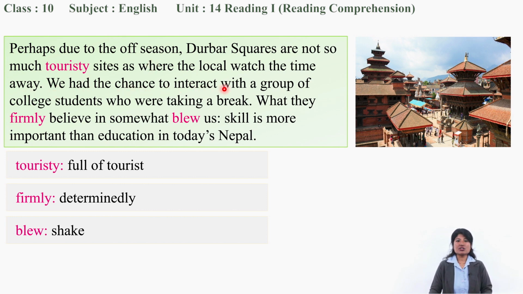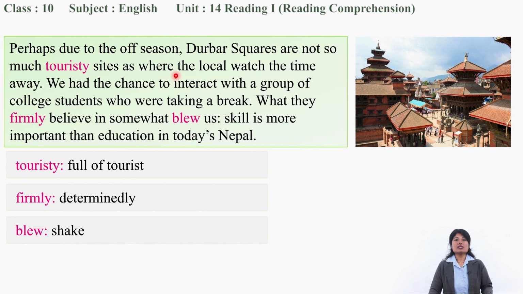So we had the chance to interact with a group of college students who were taking a break. What they firmly believe in somewhat blew us. Okay, blew means shook us. Skill is more important than education in today's Nepal. Okay, skill is more important in Nepal. Knowing that fact, what happened to the traveler? It blew them. They were amazed to know about that. So firmly means determinedly, right? And blew is already shake.